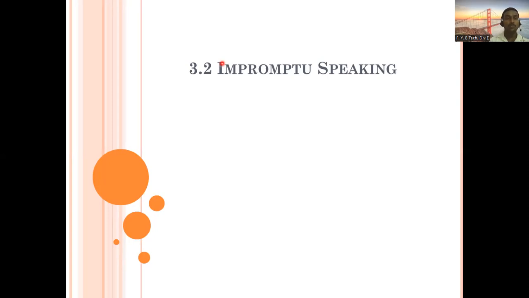So in case of impromptu speaking, first of all, we need to write what it means. So what is this impromptu speaking? This is related to speaking, but what kind of speaking is it? On the spot, yes. So you need to understand that when there is a speech competition, how they are conducted, you will come to know that initially you people have been given the topics, and you choose one topic.